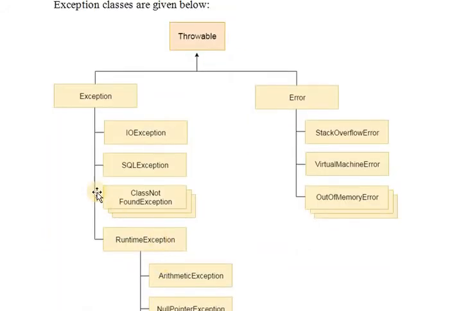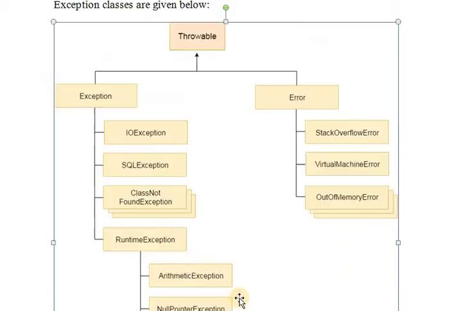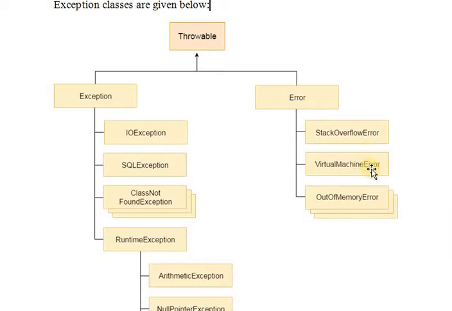So see here: Throwable, Exception, Error, IO exception, SQL exception, class not found exception, runtime exception. The runtime exceptions are arithmetic exception, null pointer exception, number format exception, index out of bound exception, array index out of bound exception, string index out of bound exception. Then Error: stack overflow, virtual machine error, that is Java virtual machine error. JVM is not supporting your device, so those things come under virtual machine error. Out of memory error. So these are some of the errors that occur. We will see one by one.